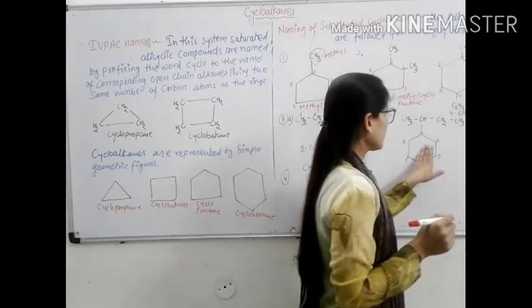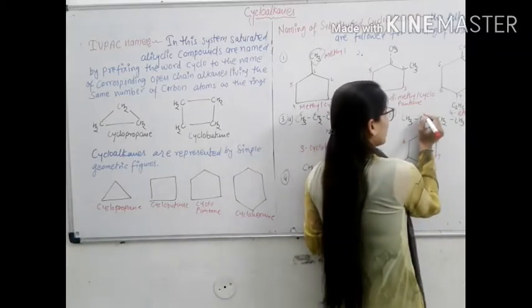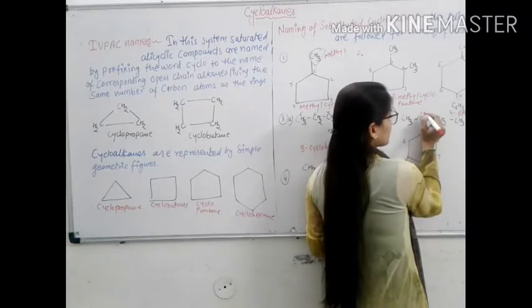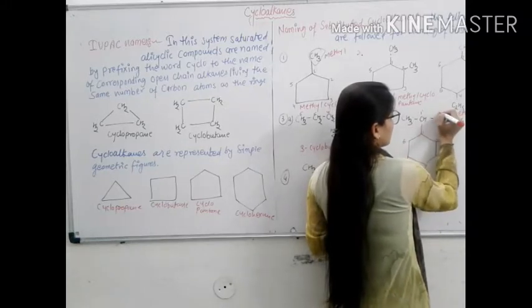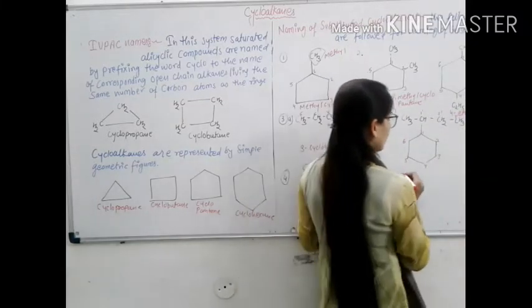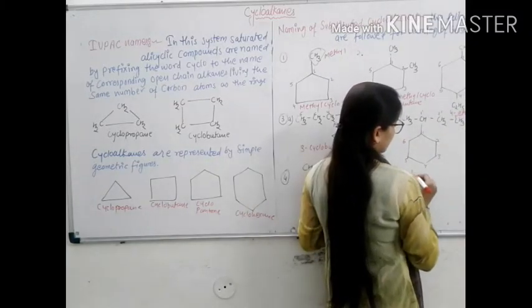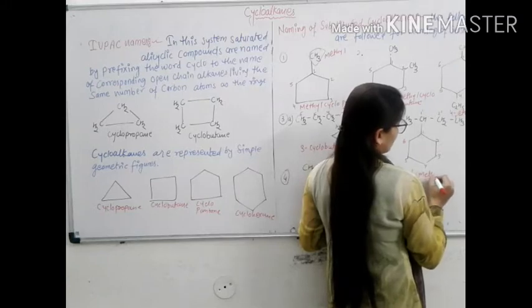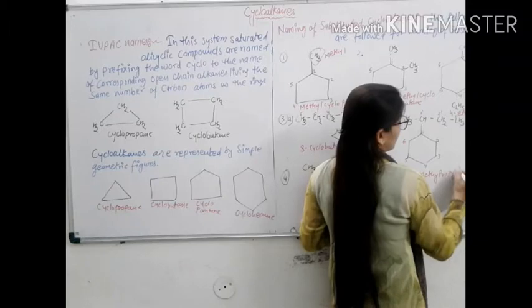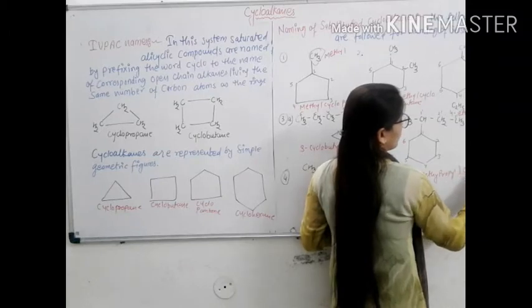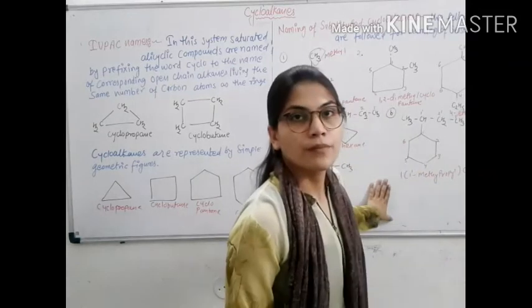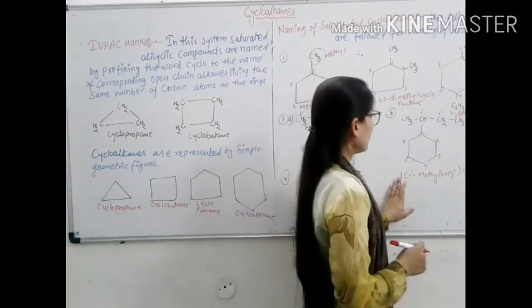There is a 6-member ring, and a side chain attached on the first carbon. So its name is 1-(1-methylpropyl)cyclohexane.